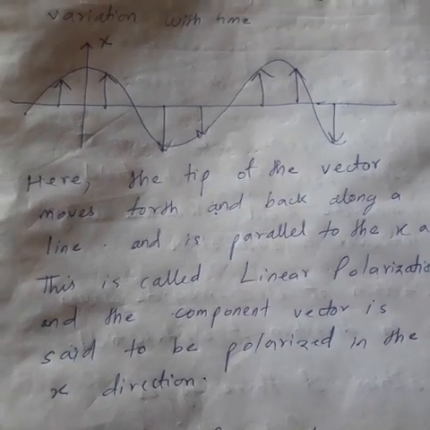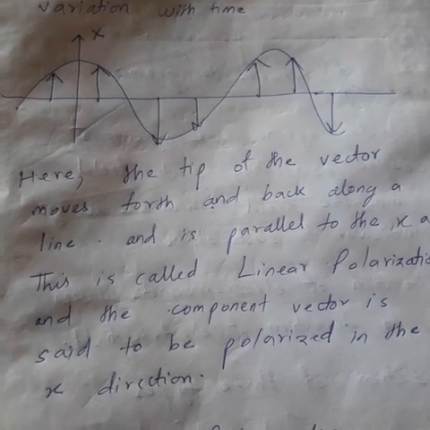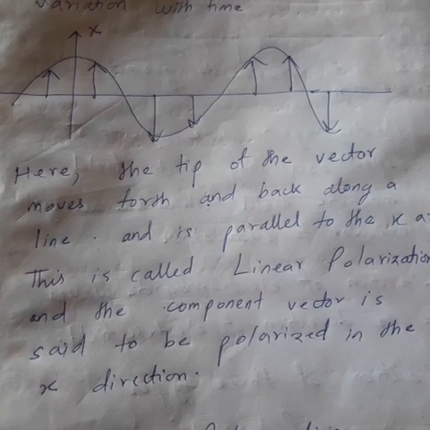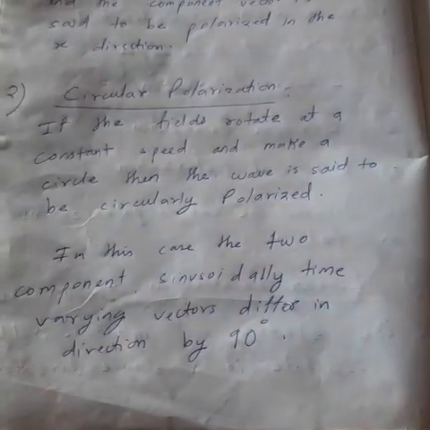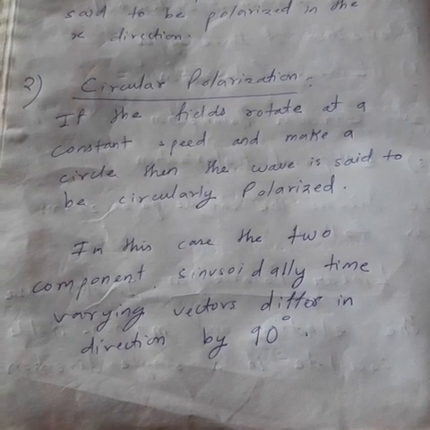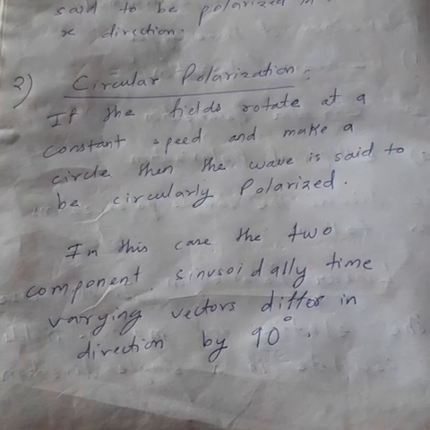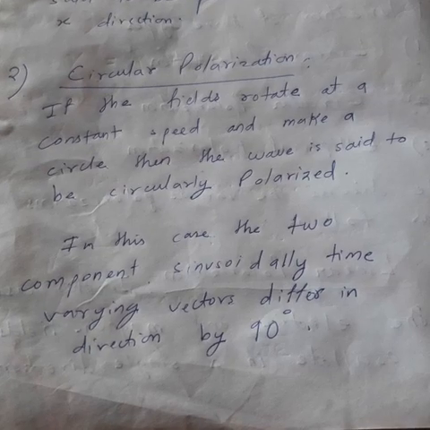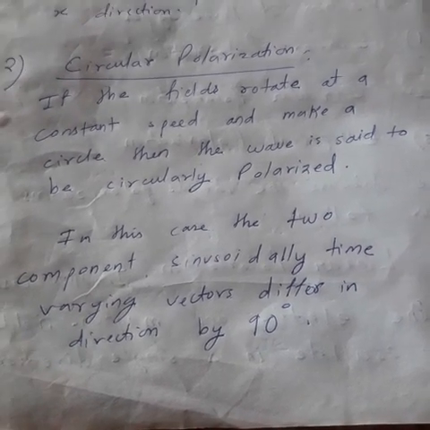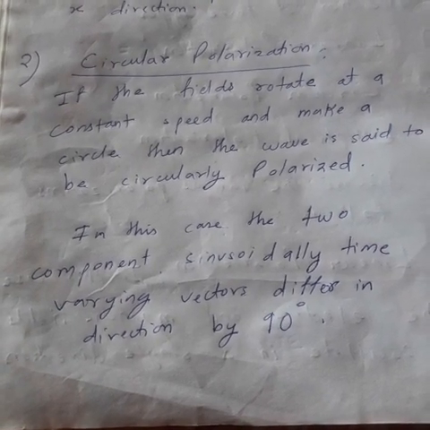And because the polarization or the vector is moving along the x-axis, it is said to be polarized in the x direction. Okay. So now let us look at the second case of polarization, that is the circular polarization. So now I think you have made up some idea that if polarization is along a straight line, then it is called linear polarization. Similarly, if the polarization is such that a circle is made or the direction is along a circle, then the polarization is called circular polarization.